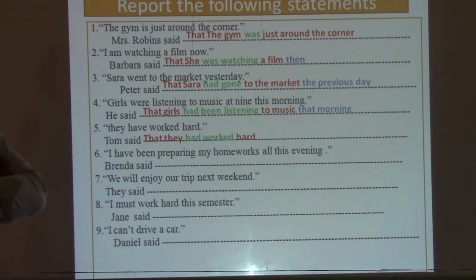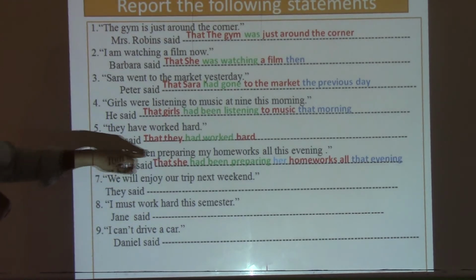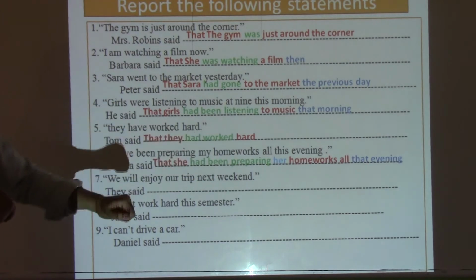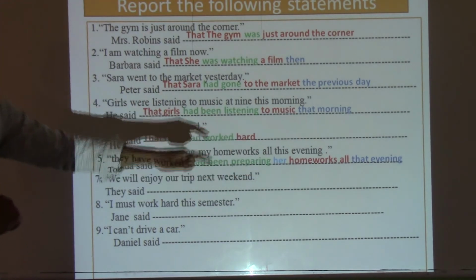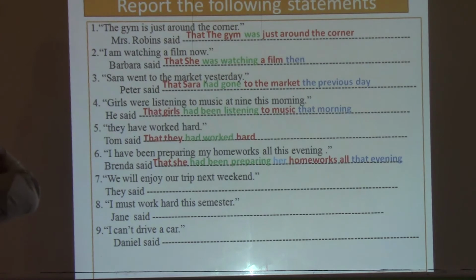The sixth one here, I have been preparing my homework all this evening. Brenda said that she had been preparing her homework all that evening. Do you see here? "Have been preparing" becomes "had been preparing", "my" becomes "her", and "this evening" becomes "that evening".